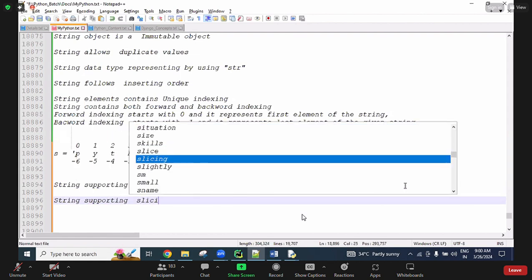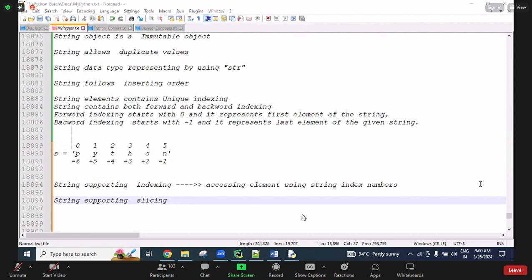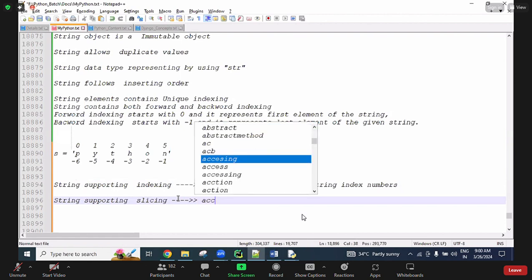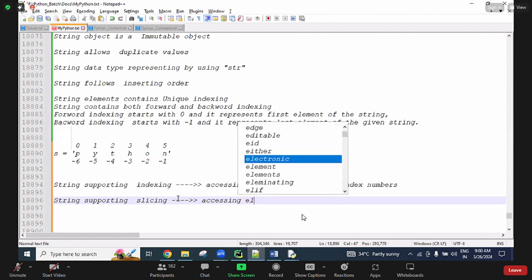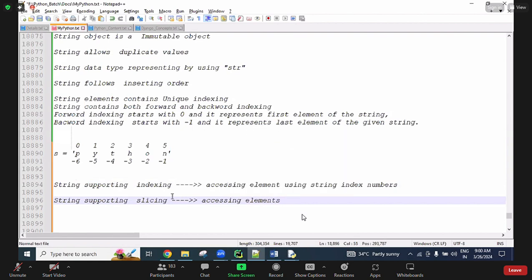Next, string supports slicing also. This is one more concept. So what does slicing mean? Slicing means accessing elements. Using indexing, only a single element is possible.